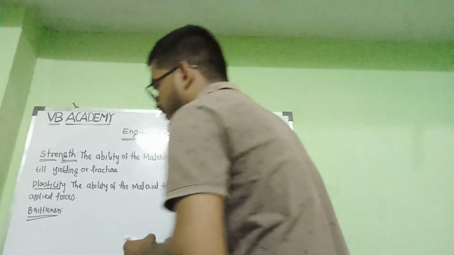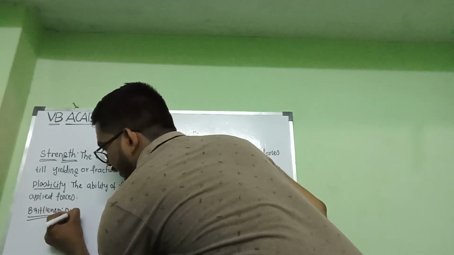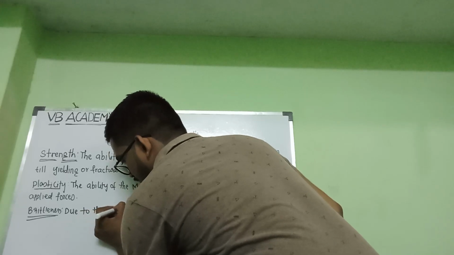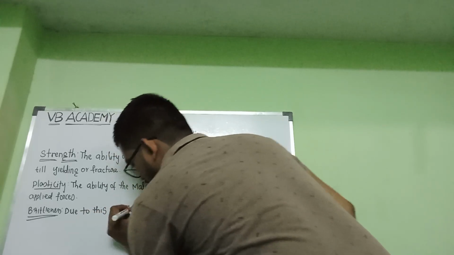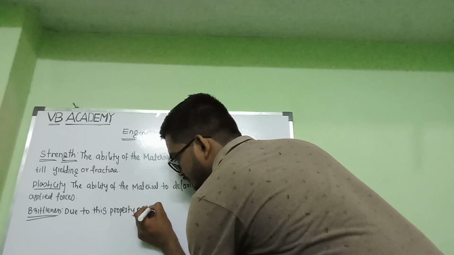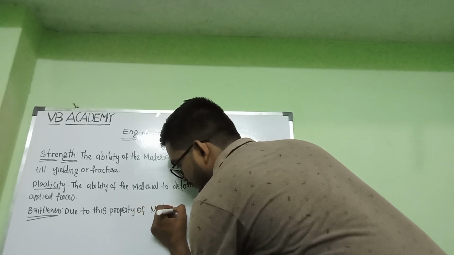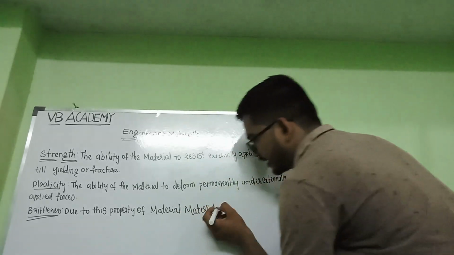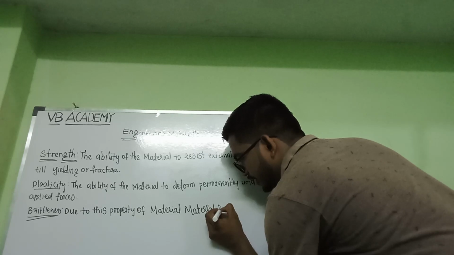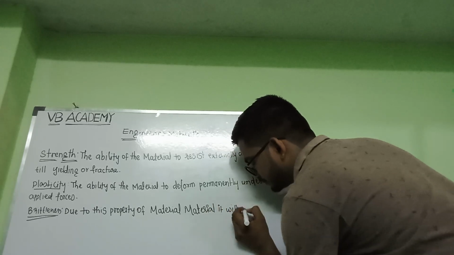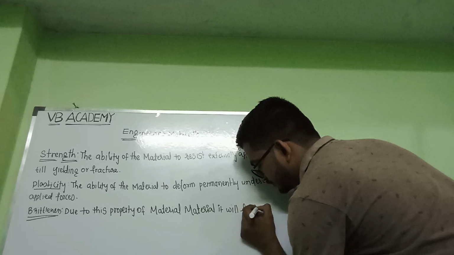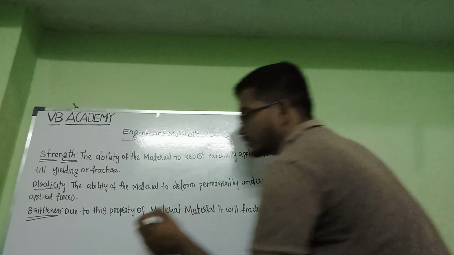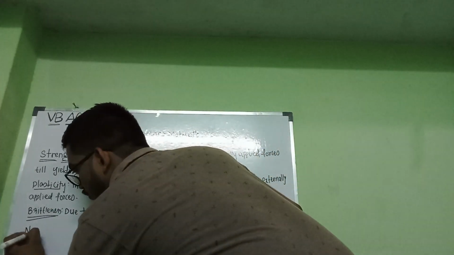Clear? So I will write it now here. Due to this property of the material, it will fracture without noticeable deformation.